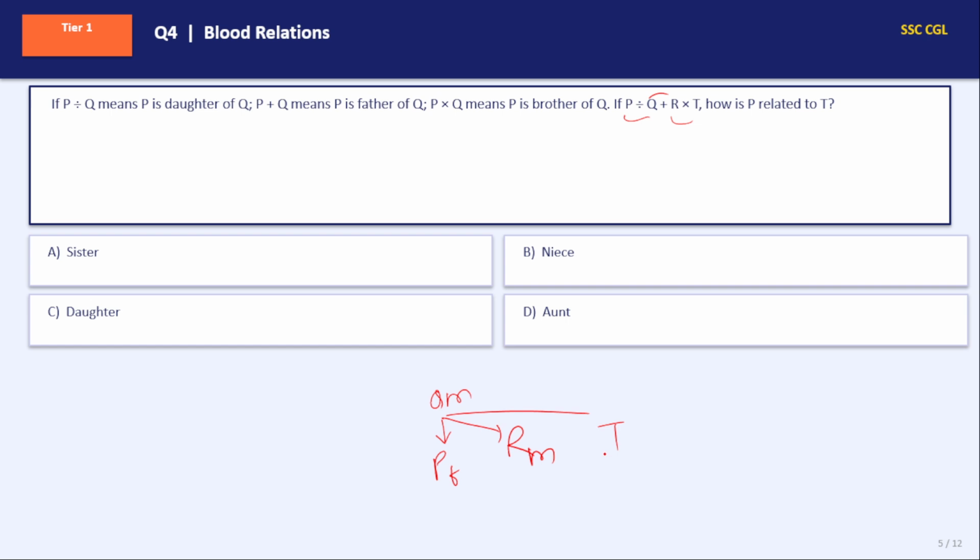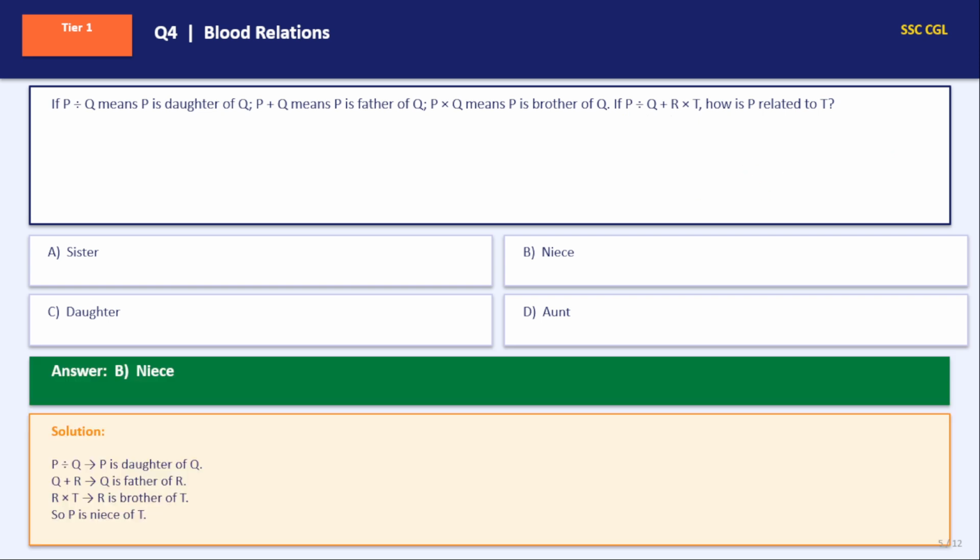How is P related to T? So P will be sister. The gender of P is known. So P will be sister of T. If the question had been how is T related to P, the answer would have been brother or sister, or you can say sibling, because the gender of T is not known. The person whose relation is asked, their gender should be known. The answer will be option A, that is sister.